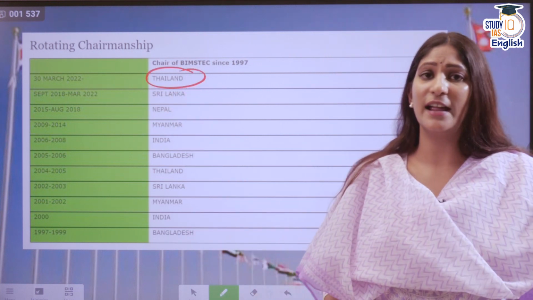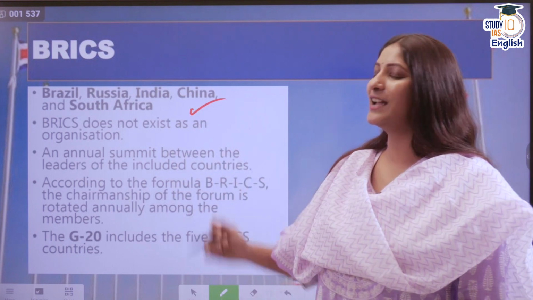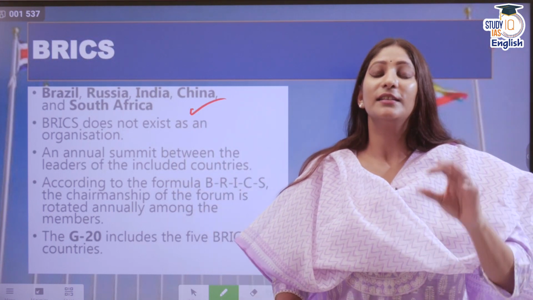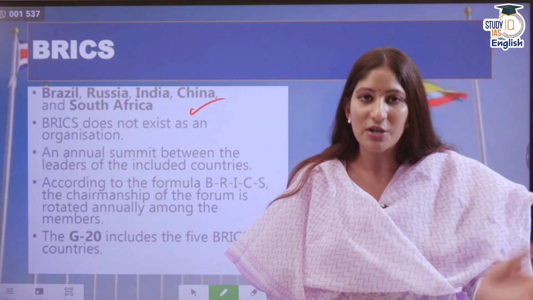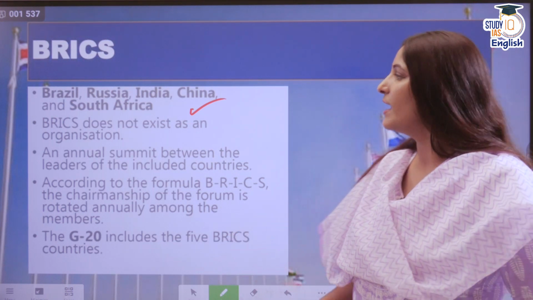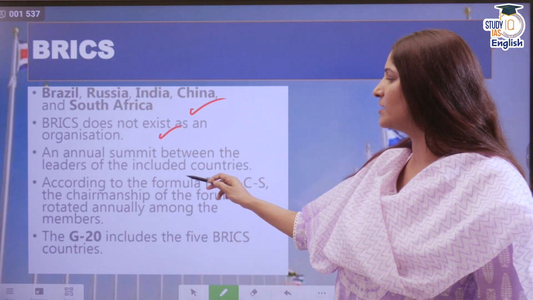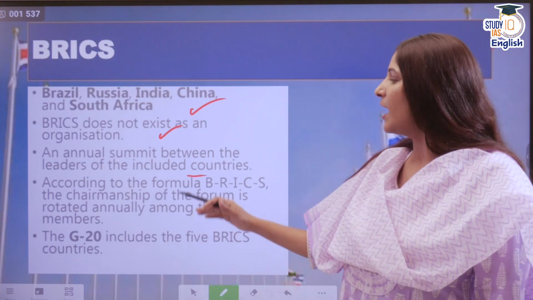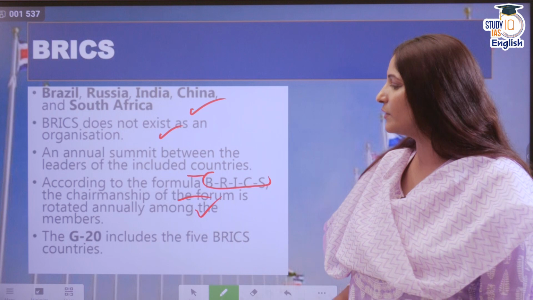Alright. Then moving ahead to the next part, we have BRICS. BRICS consists of Brazil, Russia, India, China and South Africa. This is the grouping of 4 very economically powerful, emerging powerful countries. Okay. And BRICS doesn't exist as an organization. An annual summit is held between the leaders that are included in this. According to the formula, BRICS, the chairmanship of the forum is rotated annually among the members.